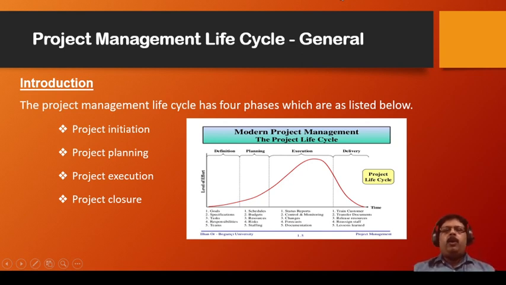Similarly, if you want to set up a steel company, see JSW Steel Company, it is in Bellary. Why? Because in Raichur and Bellary, in those areas, you get iron ore and manganese. So this is how the project is planned and initiated, and then the amount and all these things. In initiation, what we are doing is discussing a goal. Then we specify how the project is done. We also discuss the different tasks involved and how the team should be, and that is discussed. That is done in the initiation stage.